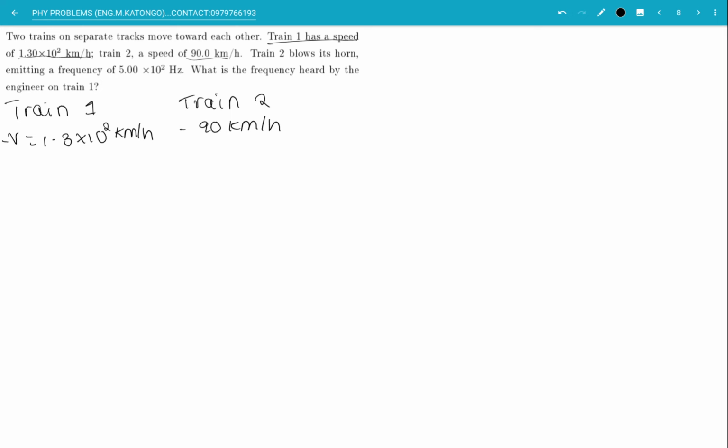And finally, we are told the frequency of the second train being 5 times 10 to the power of 2 hertz.